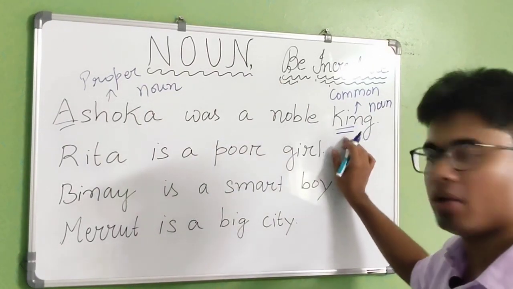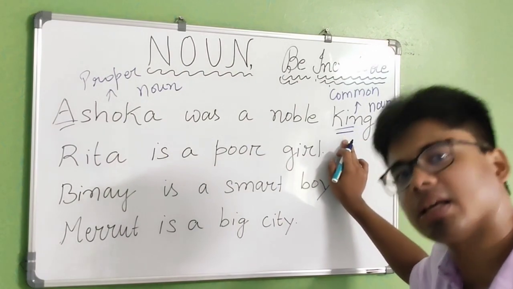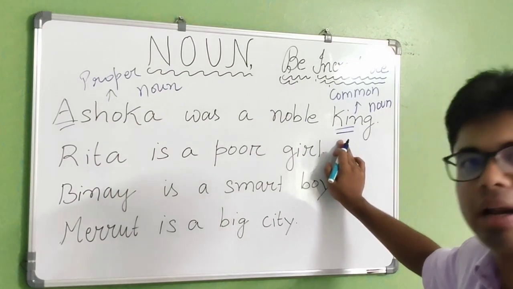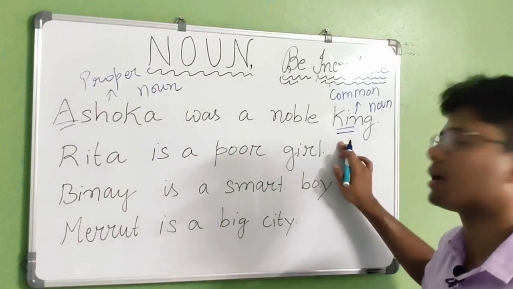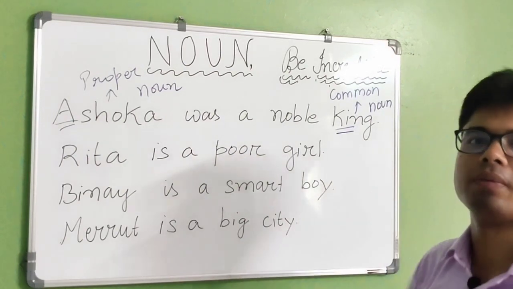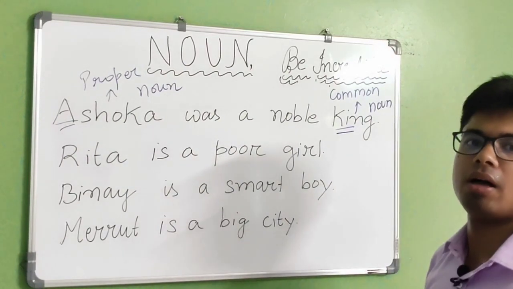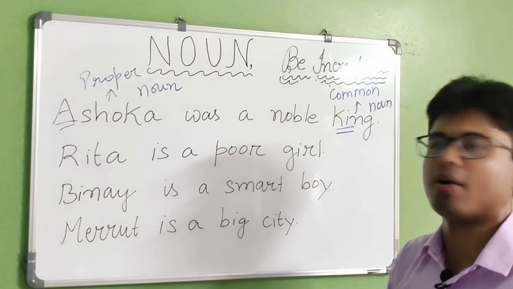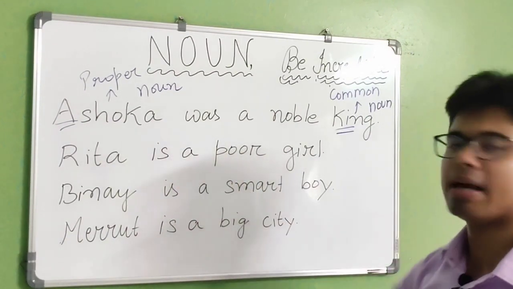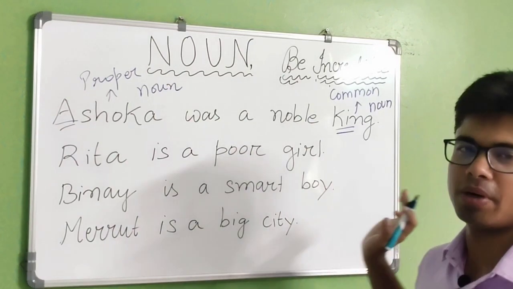We are only talking about king. It can be any king. So K is in small letter. How can we recognize common noun? It will tell the genre to which that particular thing belongs. Here Ashoka is a king. King is a common noun.